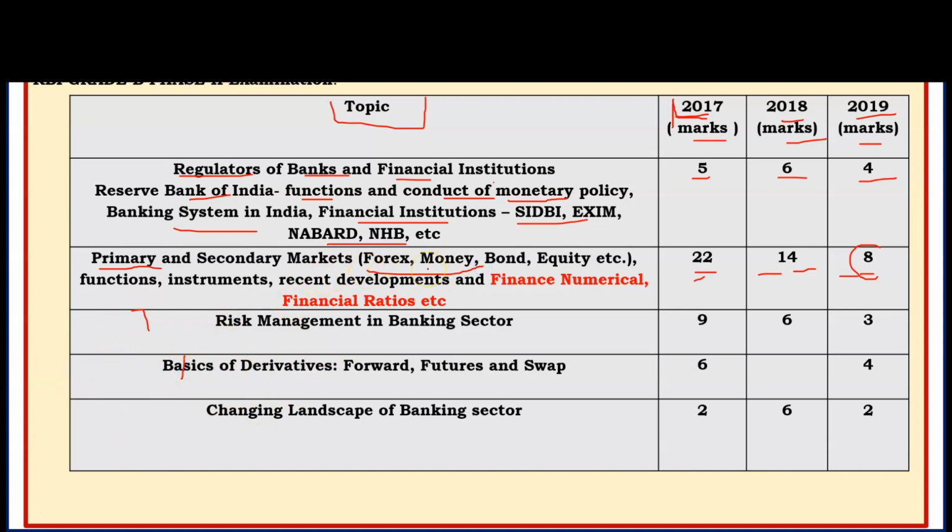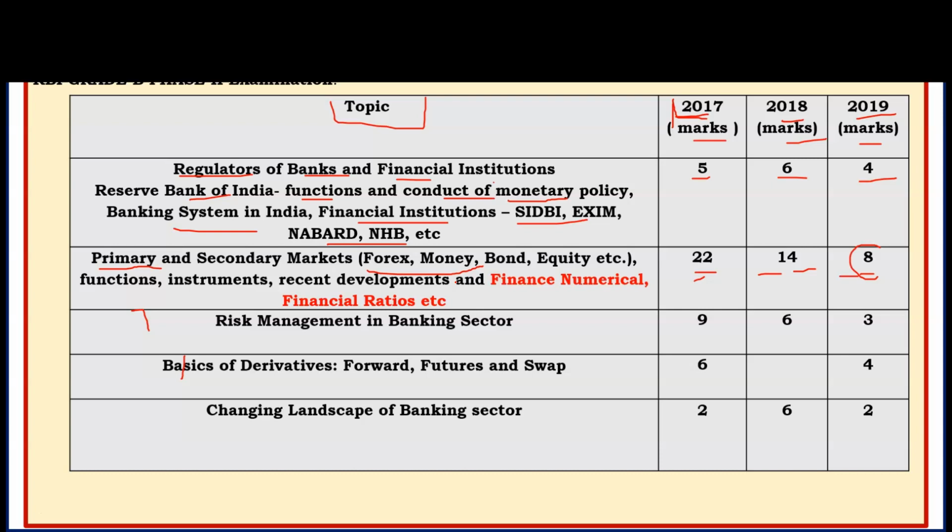Money market, like certificate of deposit: who can issue this certificate of deposit? What is the minimum amount for which a certificate of deposit can be issued? What is the validity? Similarly for T-bills, commercial papers, and other money market instruments, that is also important.